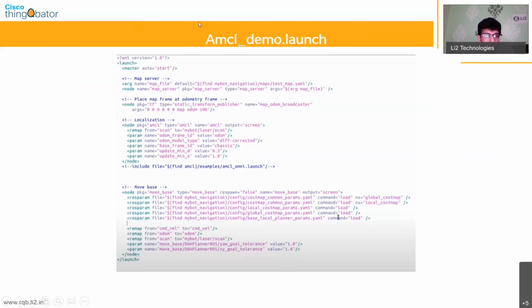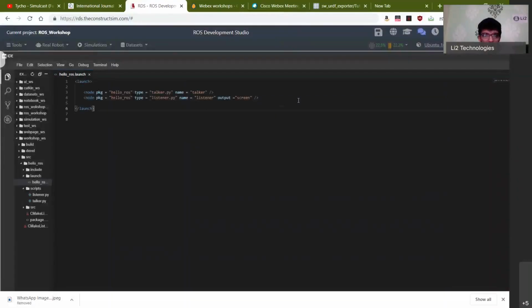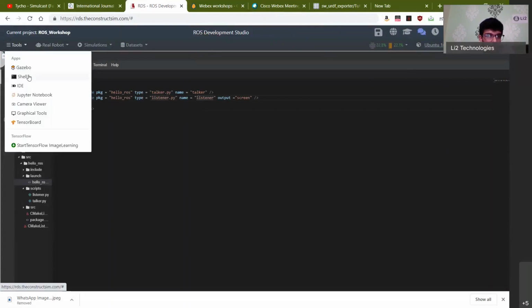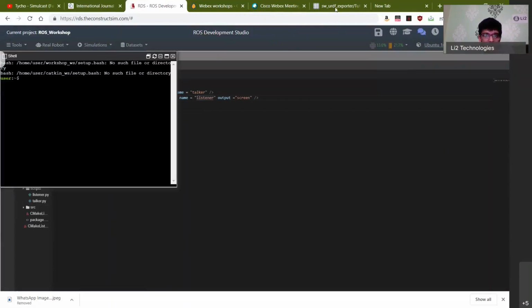Okay, so before I talk to you about this, let's go back to the ROS Development Studio, and then I'll talk to you about the various components of how the ROS navigation stack is organized. So first, start by opening a new shell.